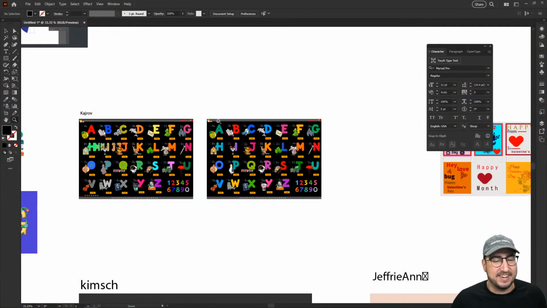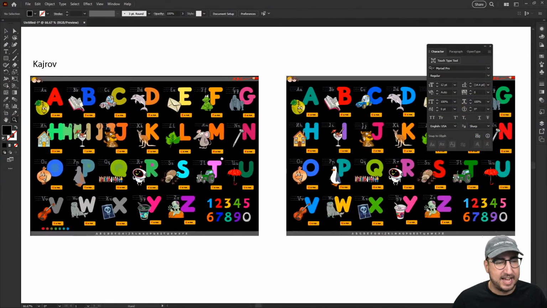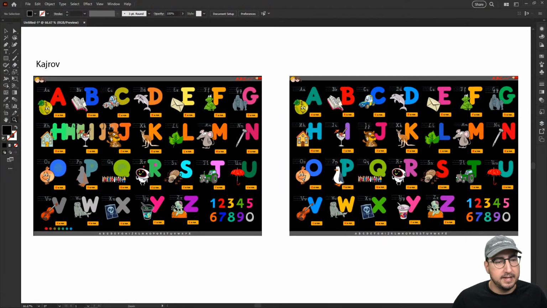All right, so let's go ahead and look at Kadrov, I believe. This is a really great example of what we were talking about when we were changing colors. So if you watched the color hack video, I showed you how to change a lot of colors at the same time, and this is an excellent example. You can see the letters all here are in the same color schemes, but they are all shifted, right? They are all kind of squiggled around a bit, which I love, right?